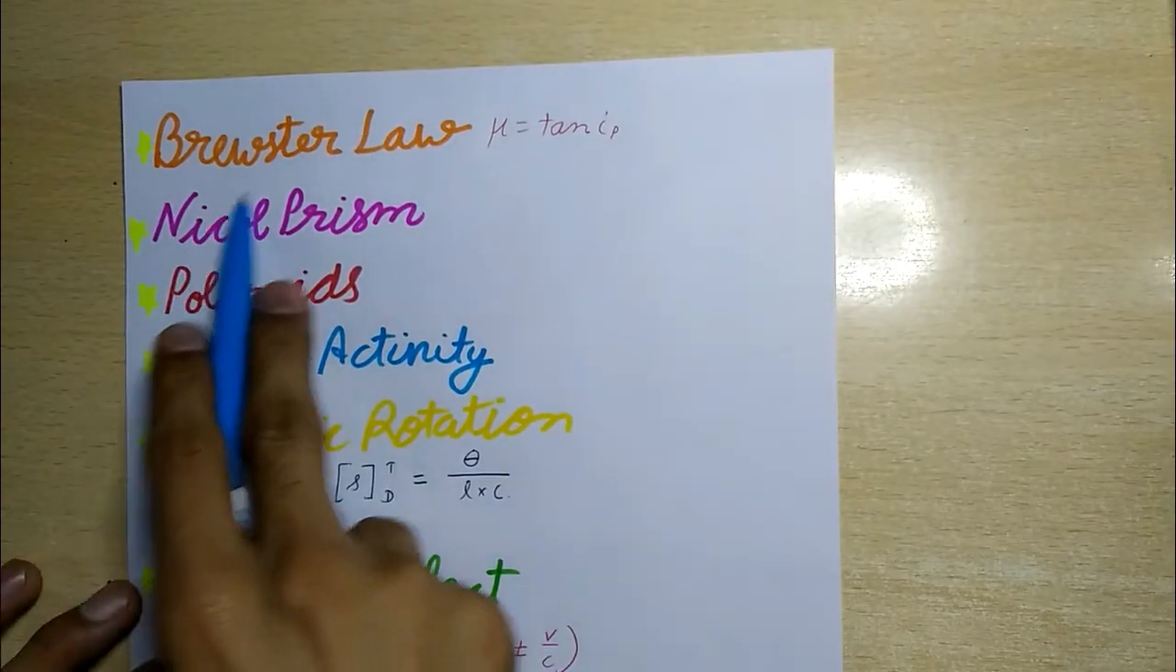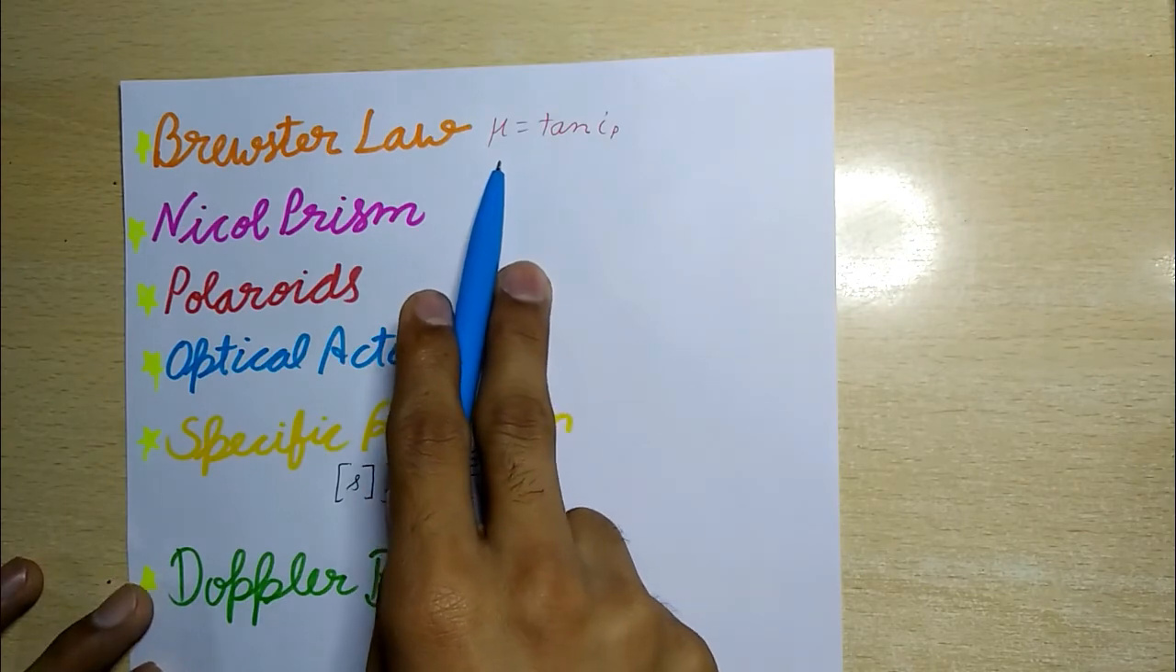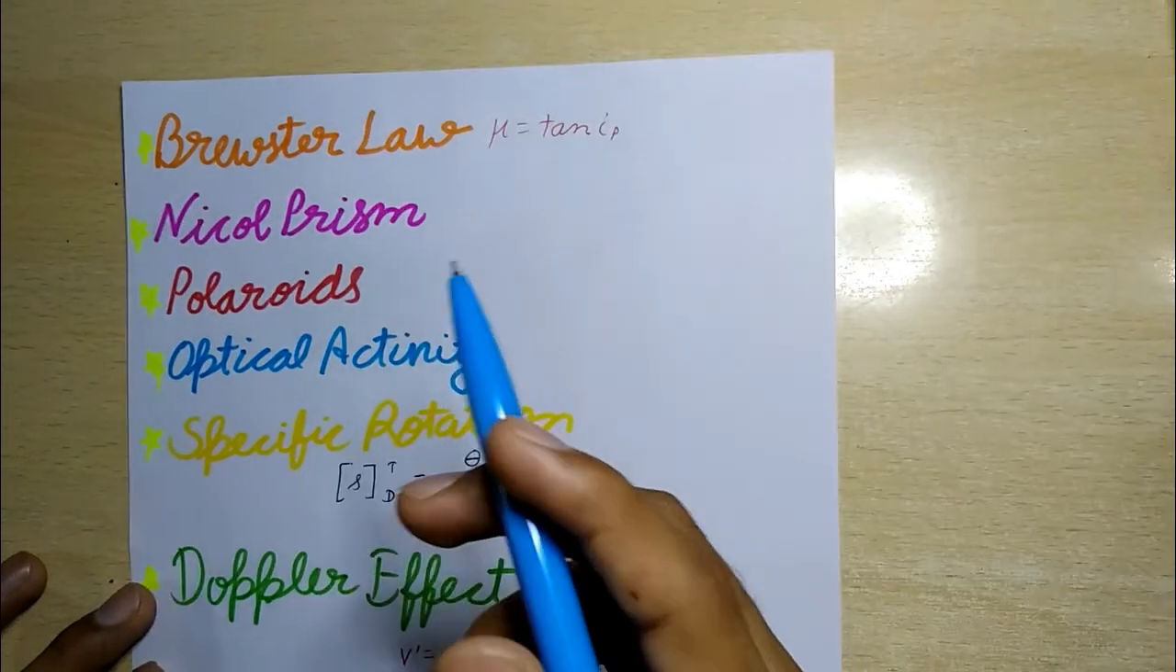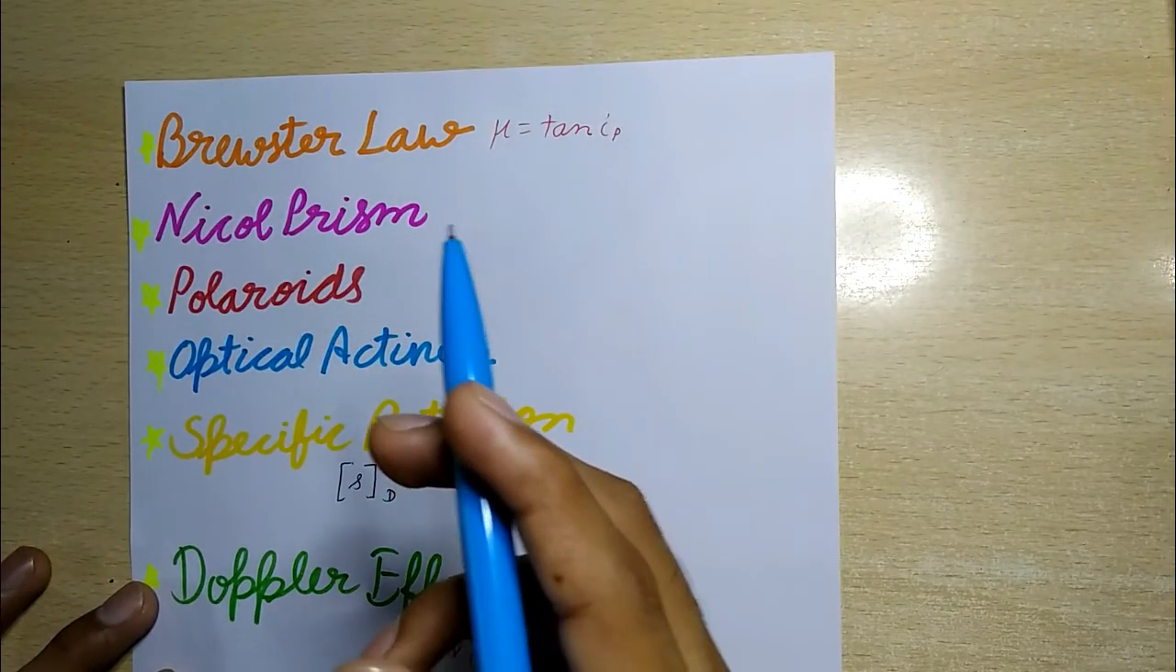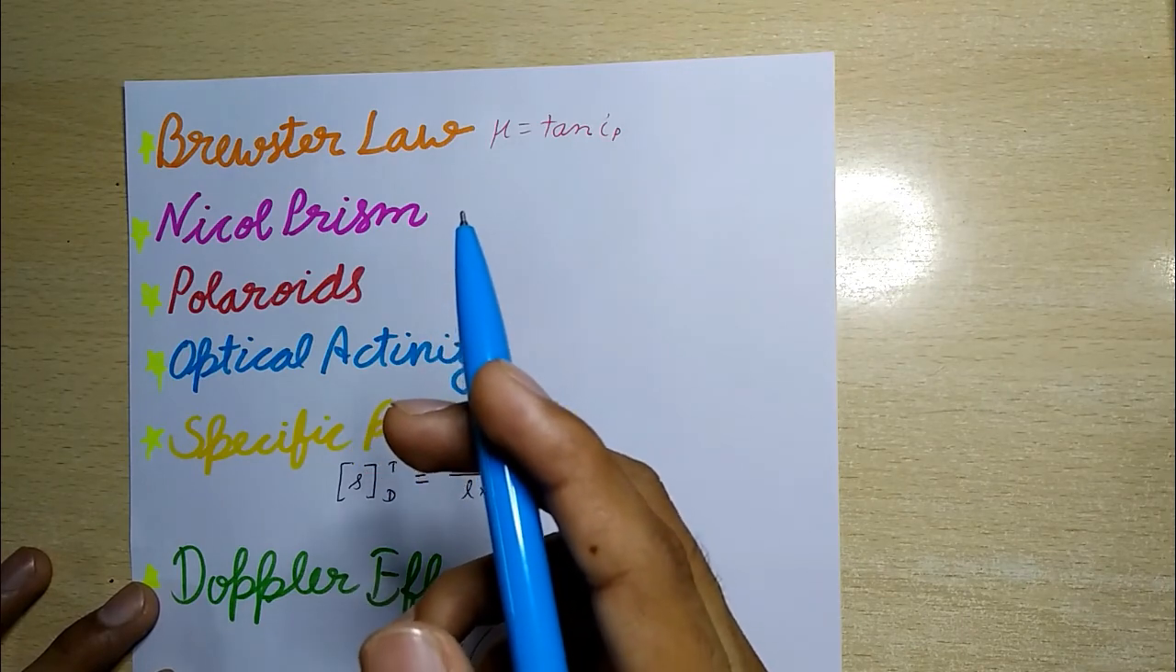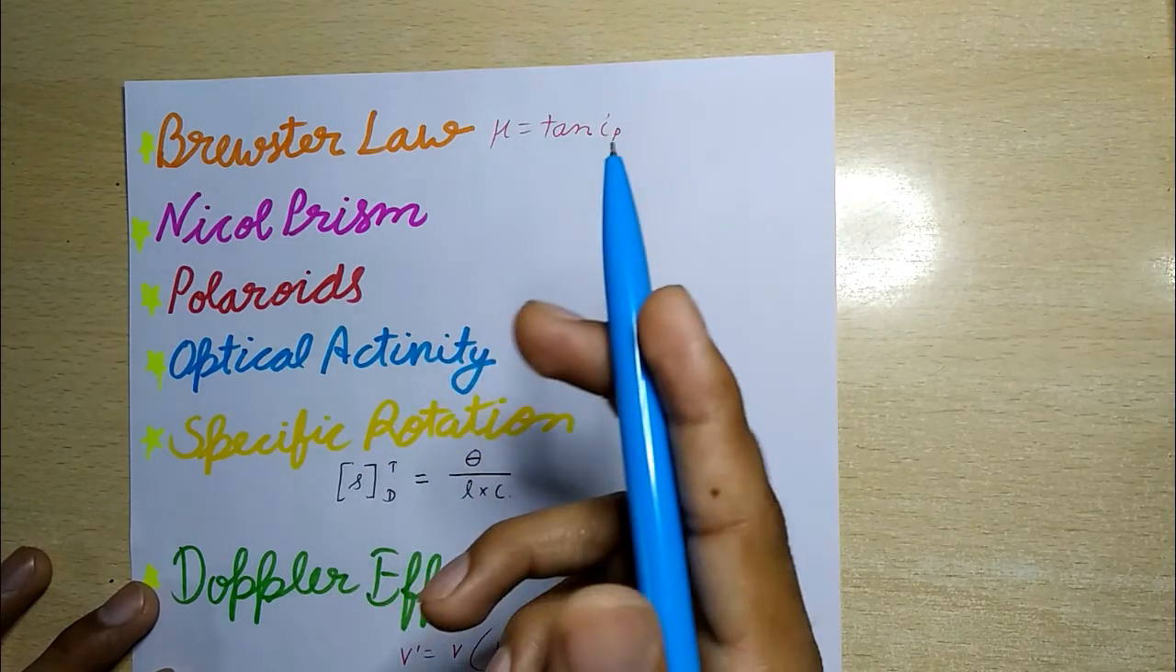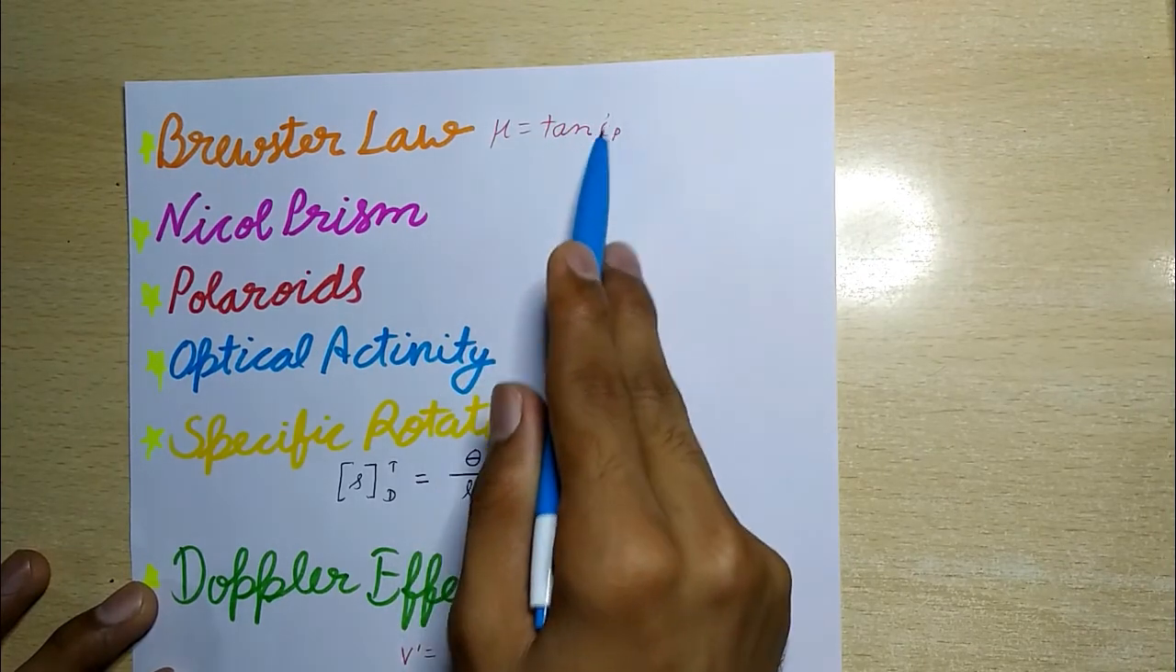Now next is Brewster law. This law states that the tangent of the polarizing angle of incidence on a transparent medium is equal to its refractive index. So mu equals tan i p.